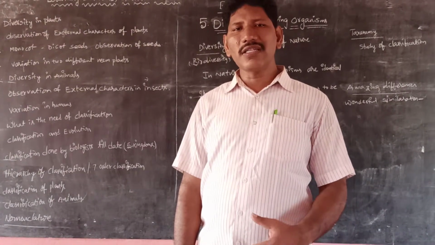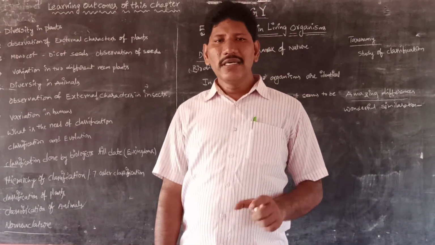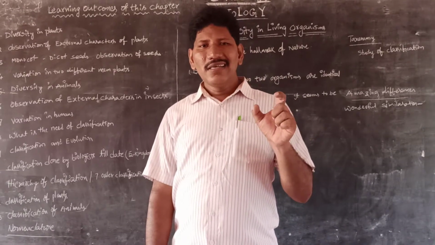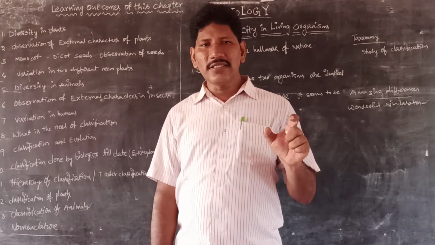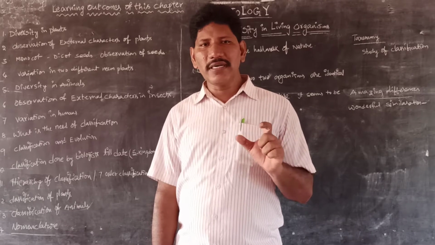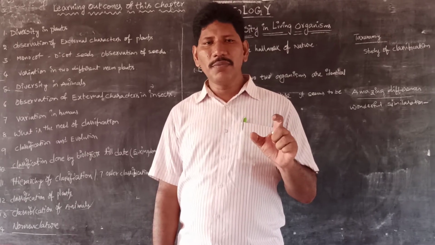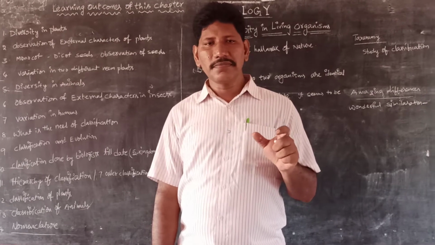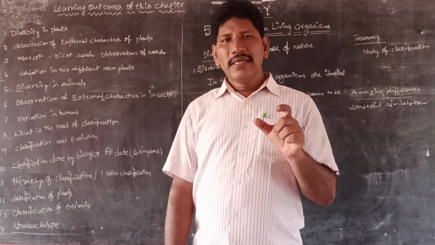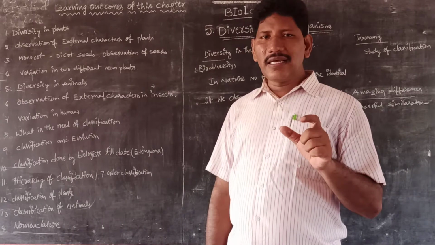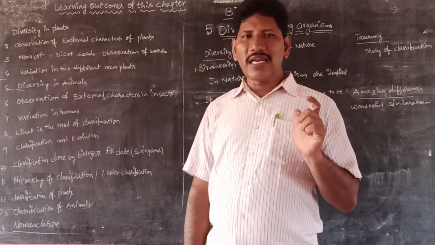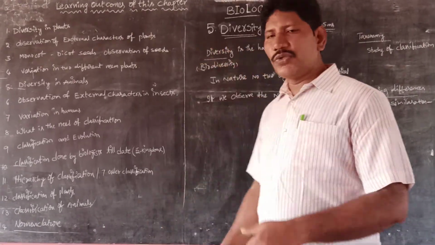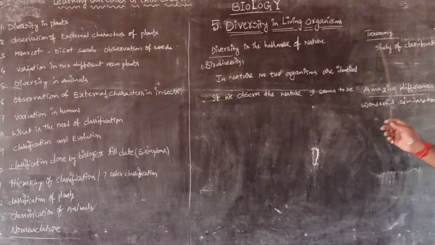So till now, what are the concepts we have completed? They are closely related: cytology and histology, 2 branches we have completed. Now today we began the 5th chapter, diversity in living organisms. Actually, this chapter is regarding a branch of biology like taxonomy. So let us come to taxonomy.